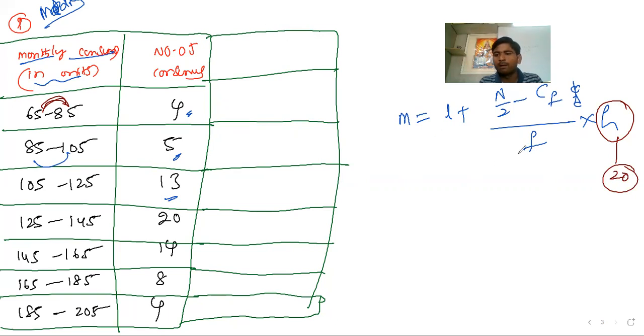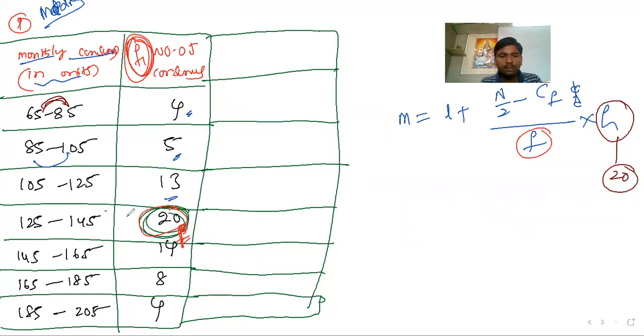Next, the frequency. f is nothing but the maximum frequency out of the given ones. This is fi, the frequency. What is the maximum frequency? Please look at 4, 5, 13, 20, 14 and so on. How much is the maximum frequency? You get 20 as the maximum frequency. So you can clearly fix the maximum frequency as 20. This is called f.